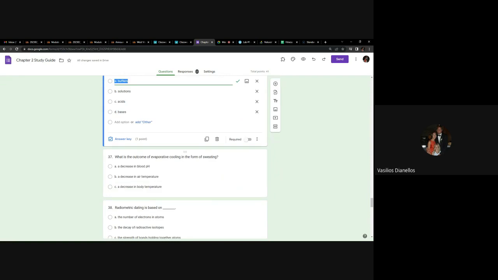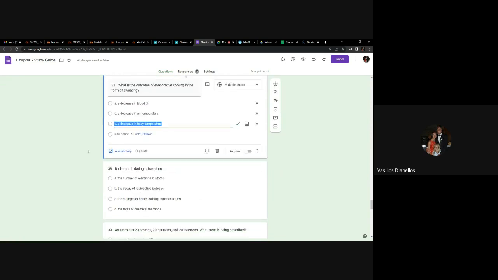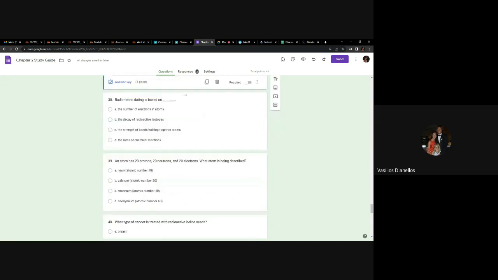What is the outcome of evaporative cooling in form of sweating? I probably won't ask that, but obviously you're just going to get cooler, right? It's going to decrease your body temperature. That's the purpose of sweating. Radiometric dating we don't talk about.